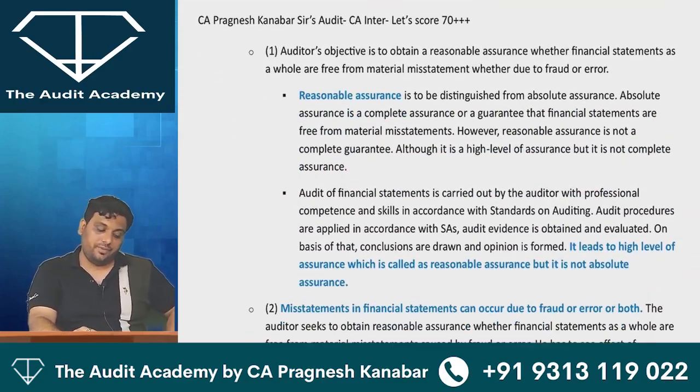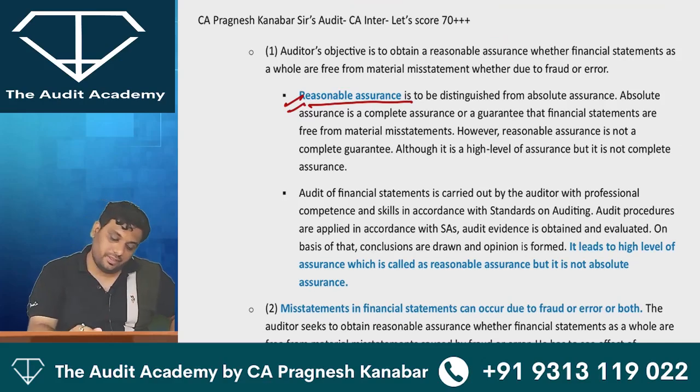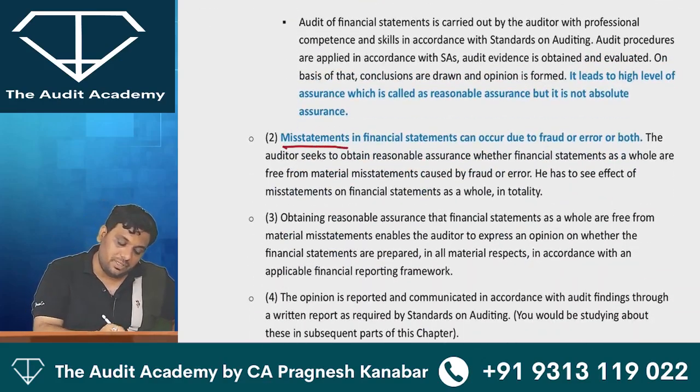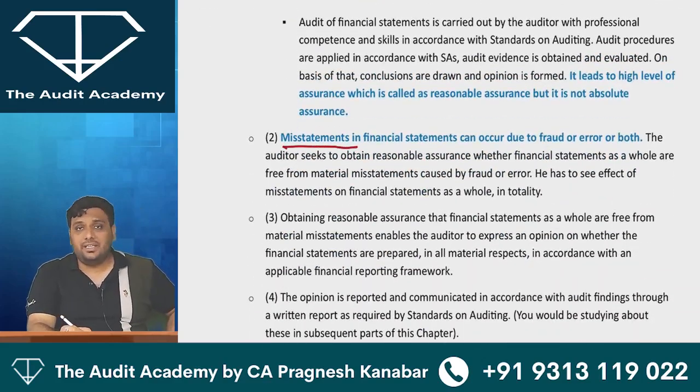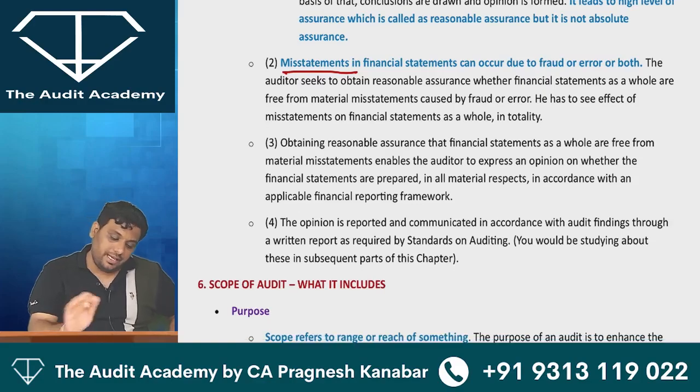Okay. First, they are explaining the meaning of reasonable assurance. Then they are saying about misstatements in the financial statements. They should not be material. Immaterial misstatements are okay. Then they are saying that opinion is reported and communicated.